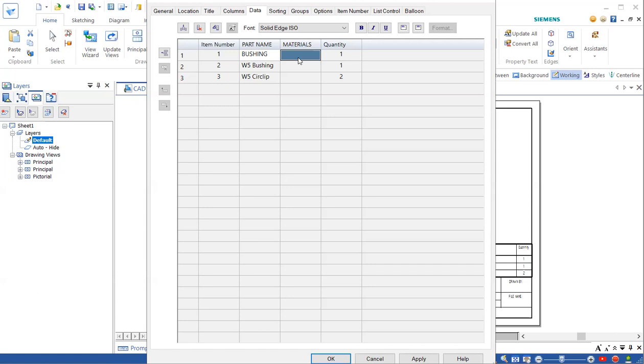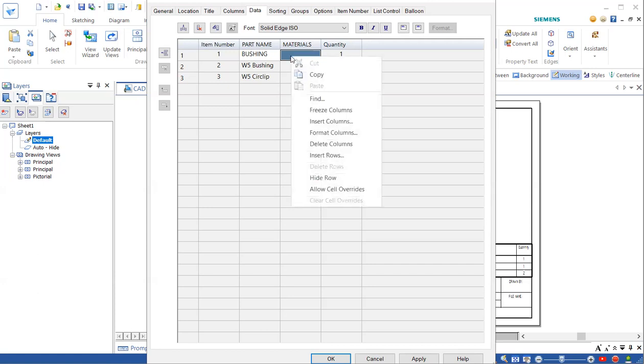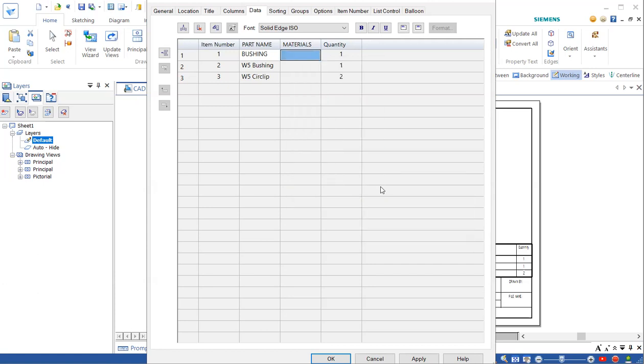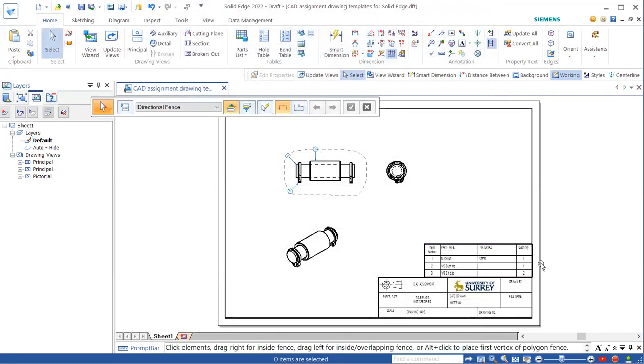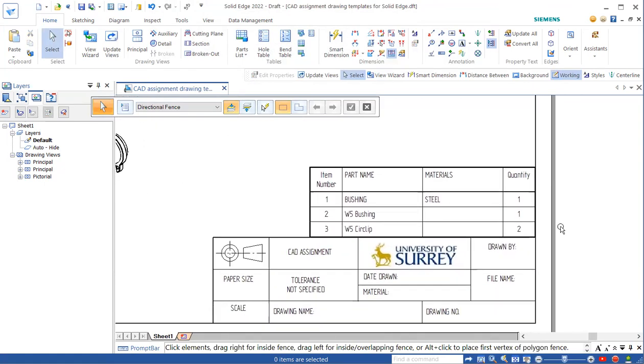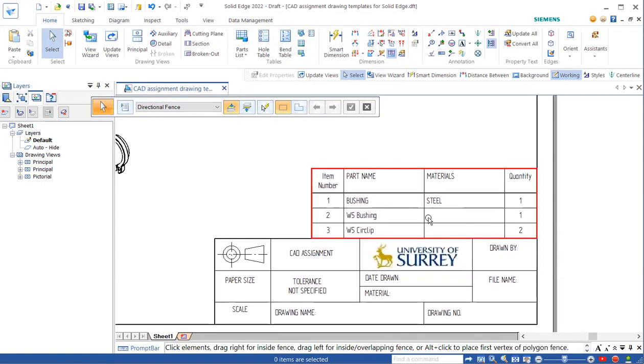Then you also need to add the materials. Yeah, you need to do the same. Allow cell overrides. And you need to do all of these. Once all done, click OK. Then you'll see the text appears in the part list.